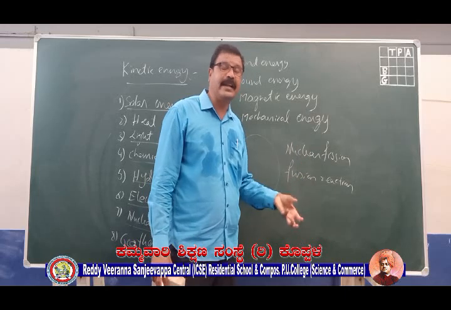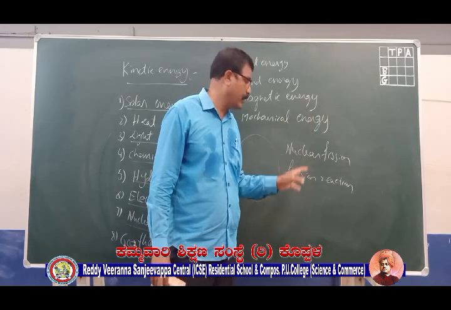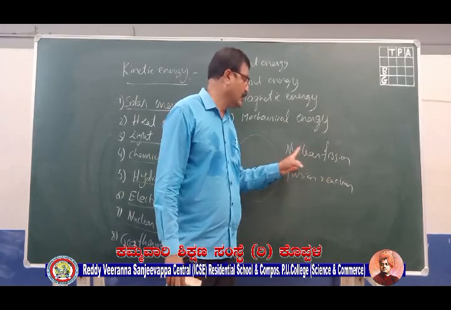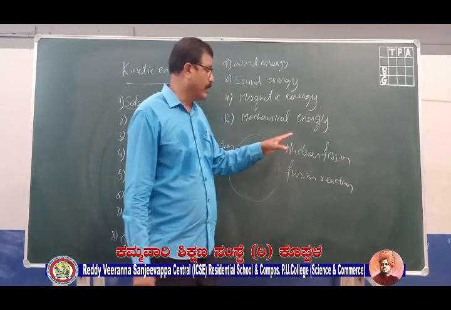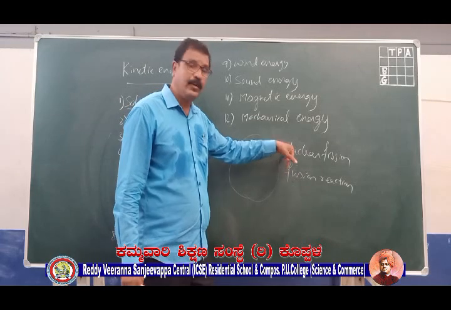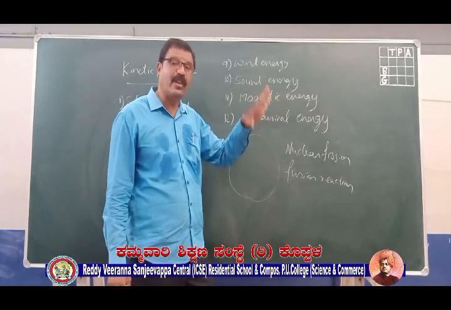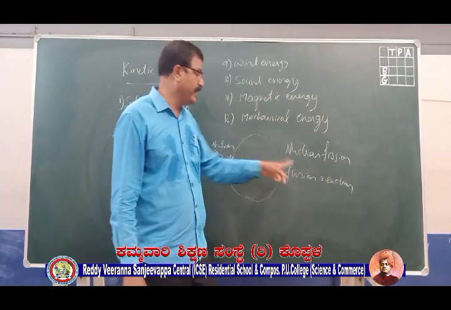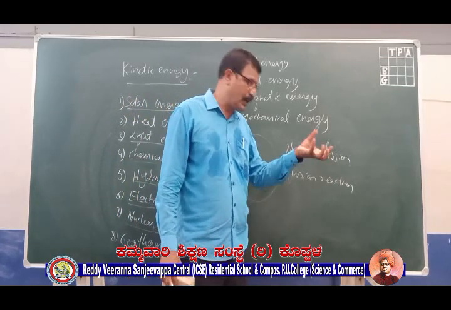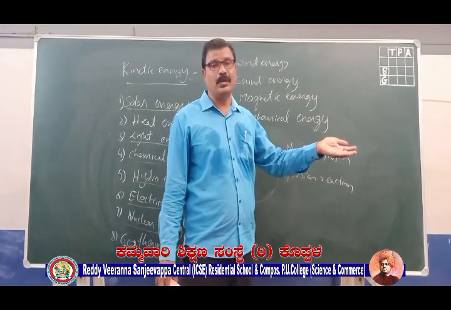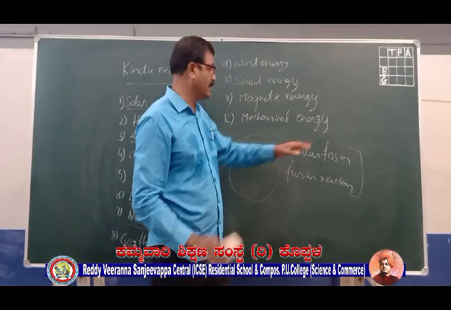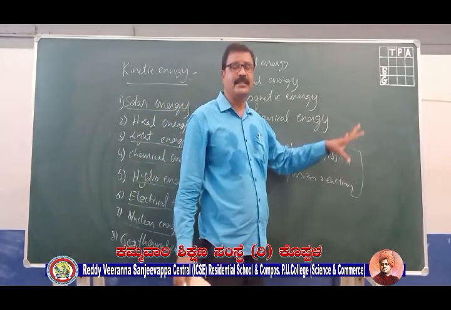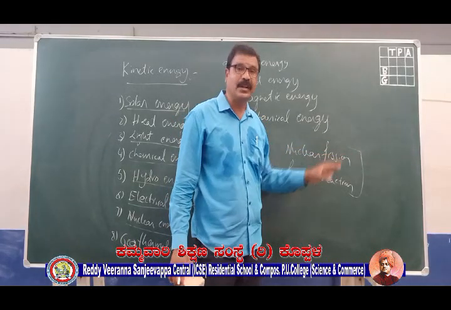Fusing of two lighter nuclei to form heavier nuclei is called a fusion reaction. So there is the difference between fission and fusion reaction. Here the heavier nucleus breaks down into two smaller fragments or two smaller elements. Here two lighter nuclei combine to form a heavier nucleus. So in both the cases, an enormous amount of energy is released, which is called nuclear energy.